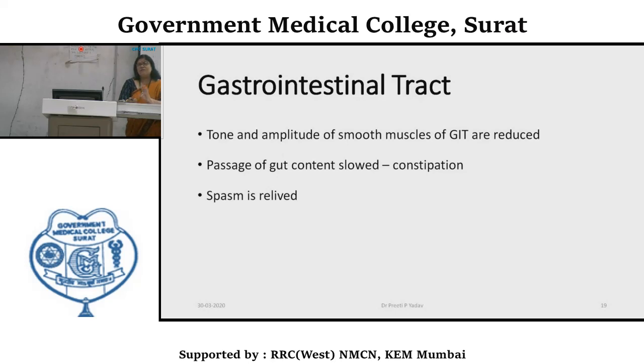But if there are spasms or colic, then these spasms can be reduced with the help of these agents. Spasms are because of excessive contraction of muscle, which can be antagonized by these anticholinergic agents. All secretions, like acid, pepsin and mucus secretion, are reduced.